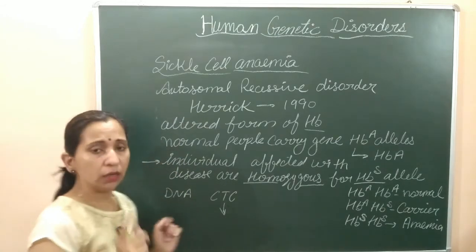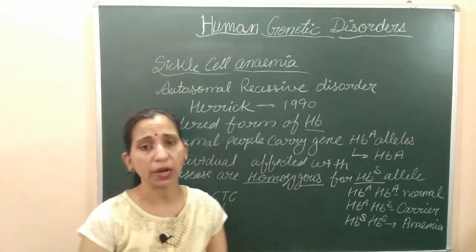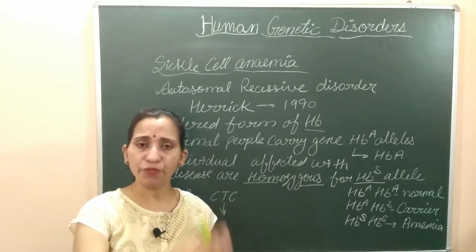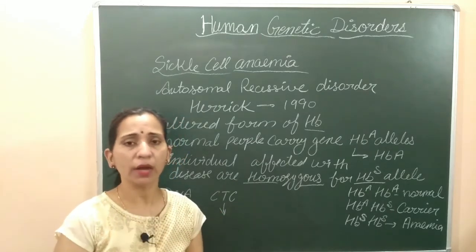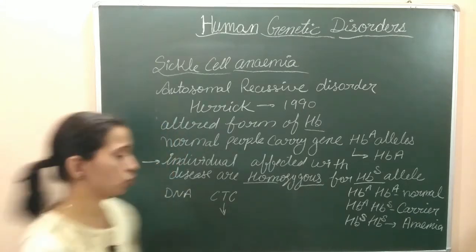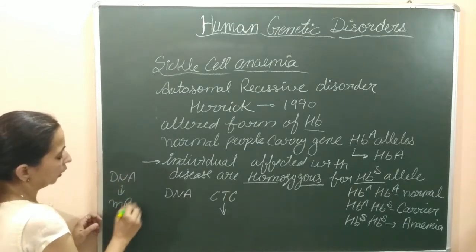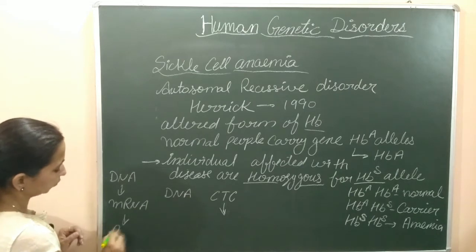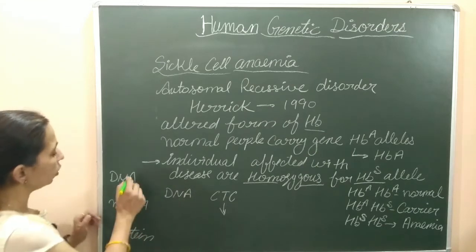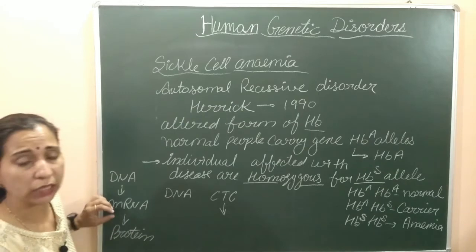Normally, DNA contains sequence CTC, and when this CTC gets transcribed, जब भी यहाँ पे transcription होगा, DNA does transcription to transfer its information to the mRNA. DNA अपनी information mRNA को transfer करेगा through transcription, and from this information the mRNA that is formed by the DNA forms the protein by the process of translation. तो ये sequence होता है, DNA से बन रहा है mRNA, and then mRNA will form the protein. This is the normal process, normal steps that are followed. DNA से mRNA, then protein. This process is known as transcription, and this process is known as translation.